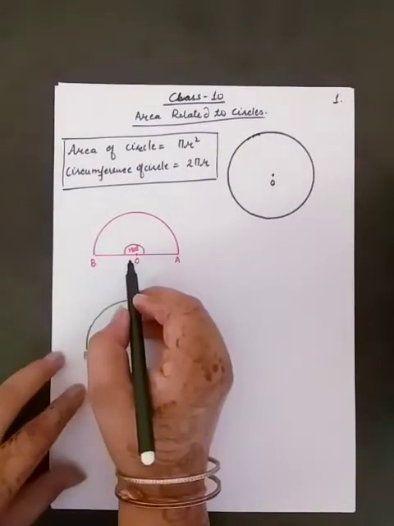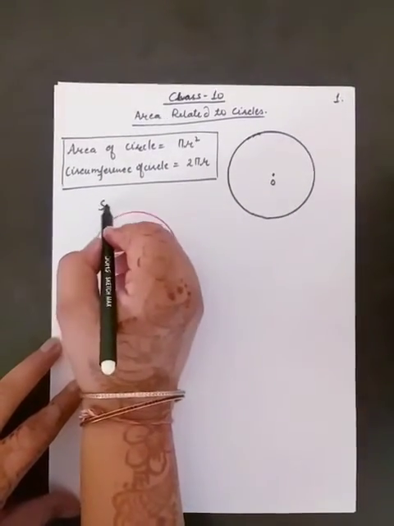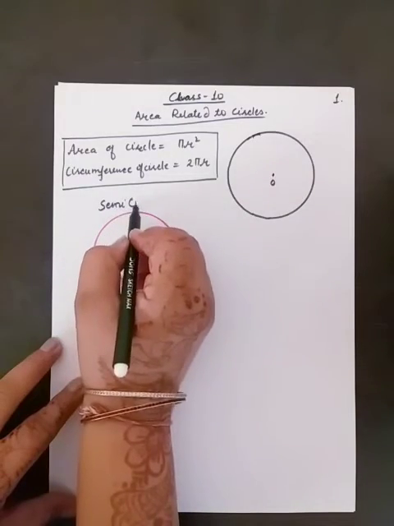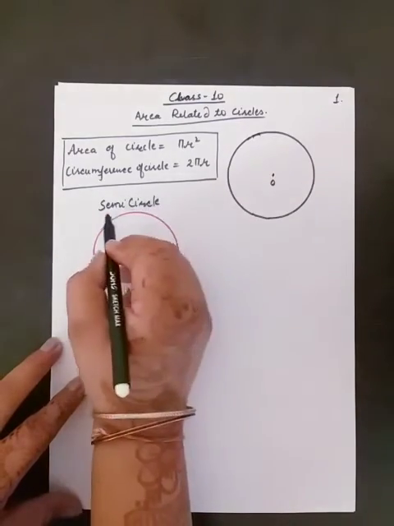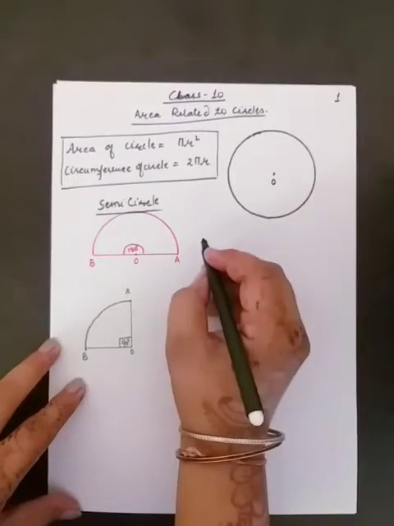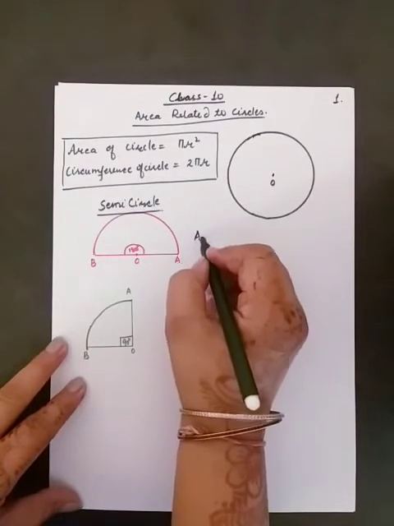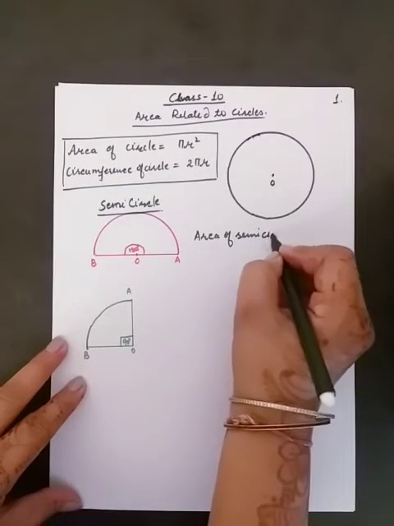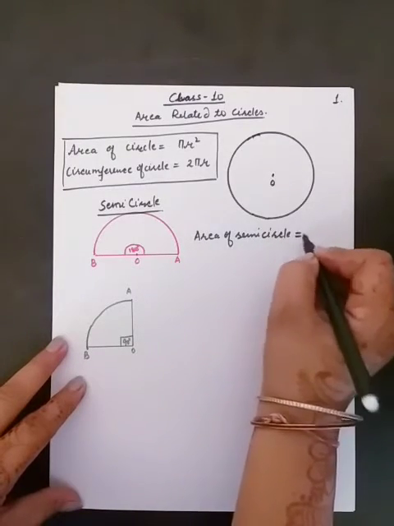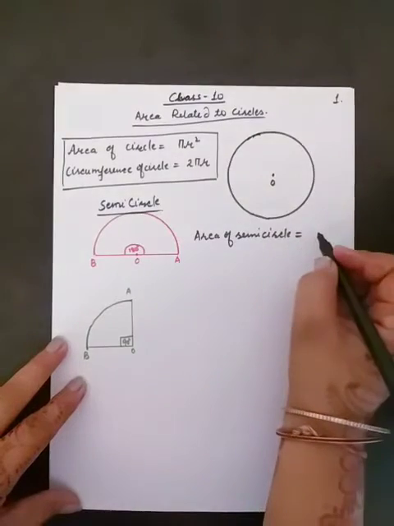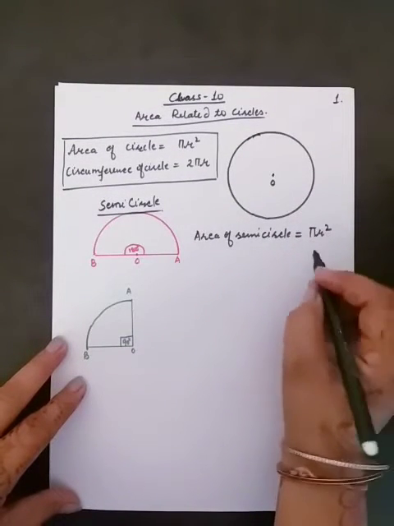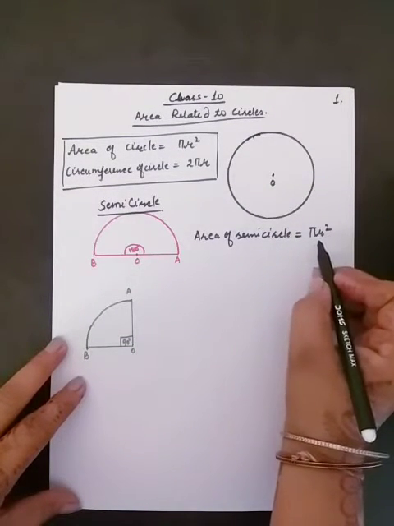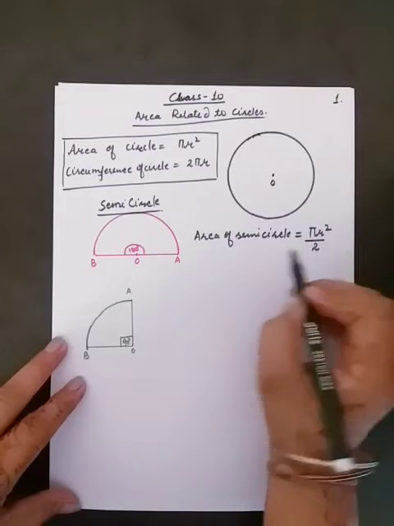Here this one is a semicircle. Half of a circle is called a semicircle. So what will be its area? Area of semicircle will be equal to half of the area of the complete circle, and the complete circle's area is pi r square, so you can divide it by 2.